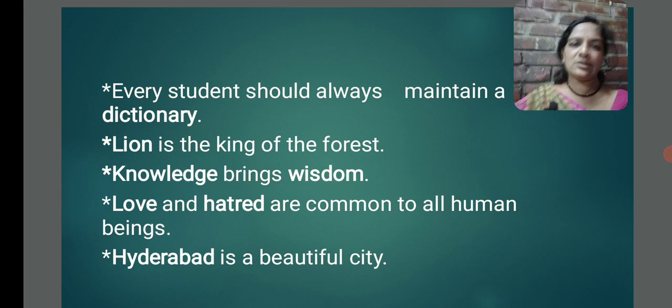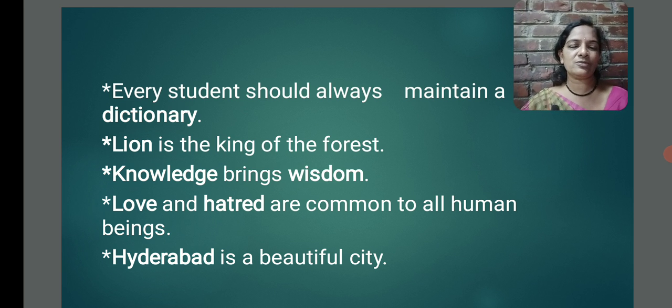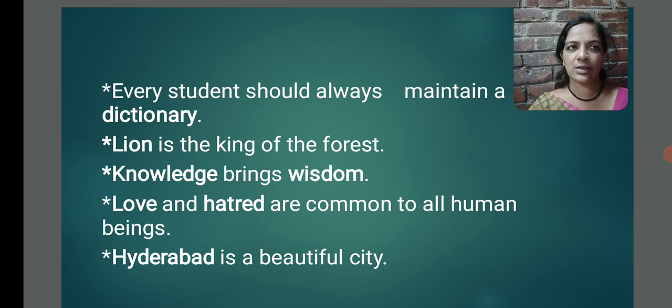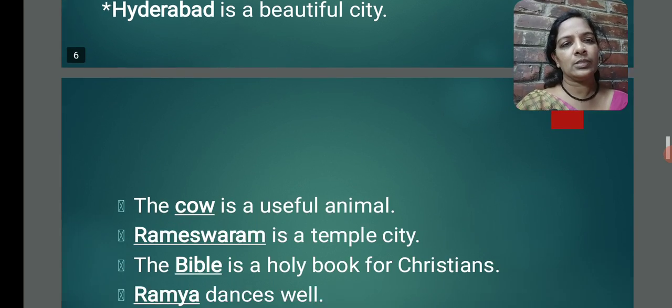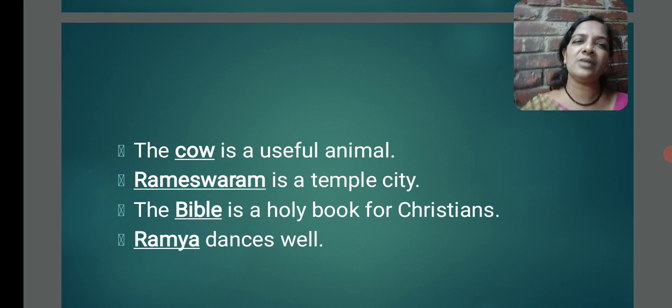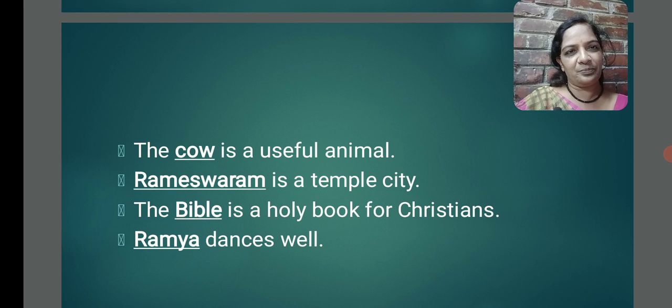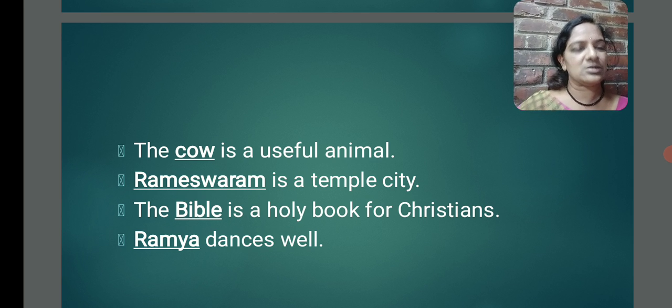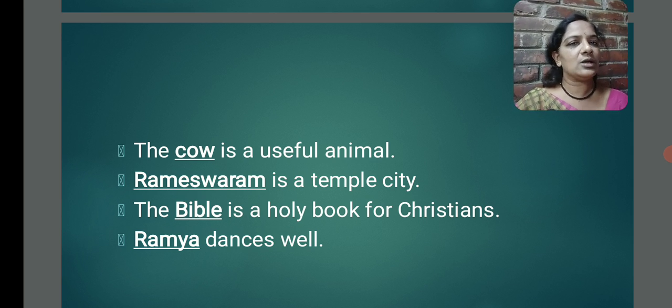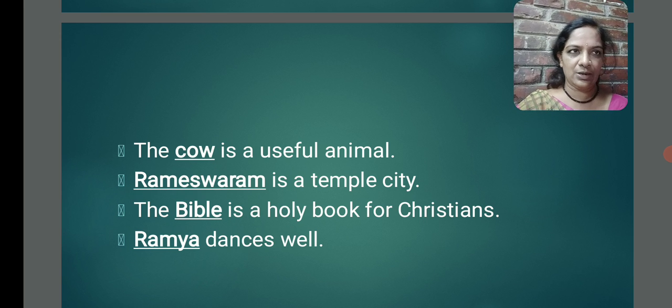Got it? Next example. Hyderabad is a beautiful city. Hyderabad is the name of a place. Next. The cow is a useful animal. Here the cow is the name of an animal. Next. Rameshwaram is a temple city. Rameshwaram is the name of a place.